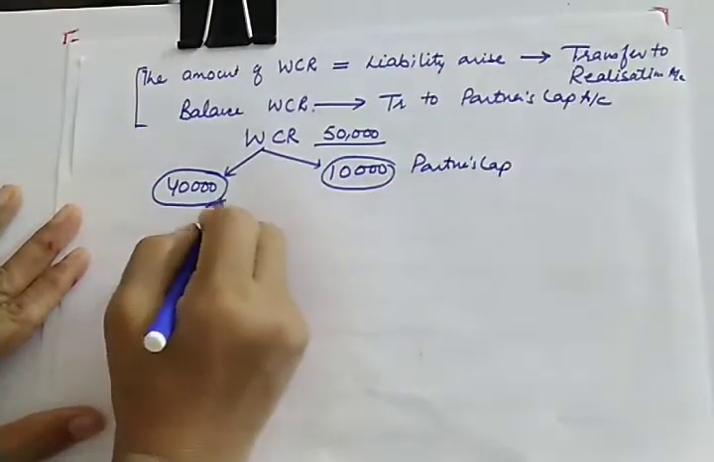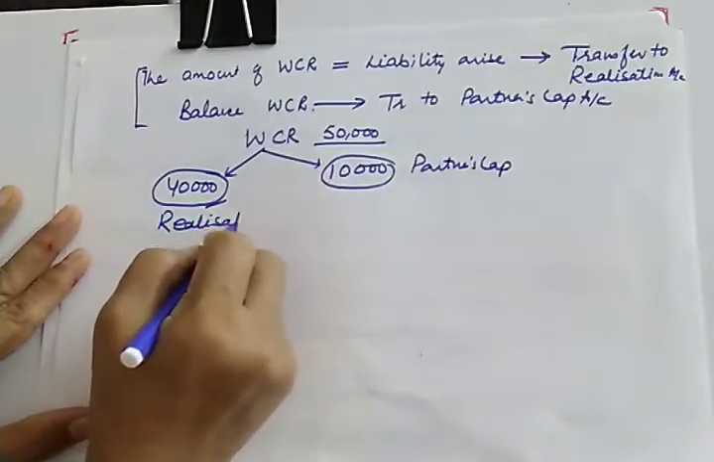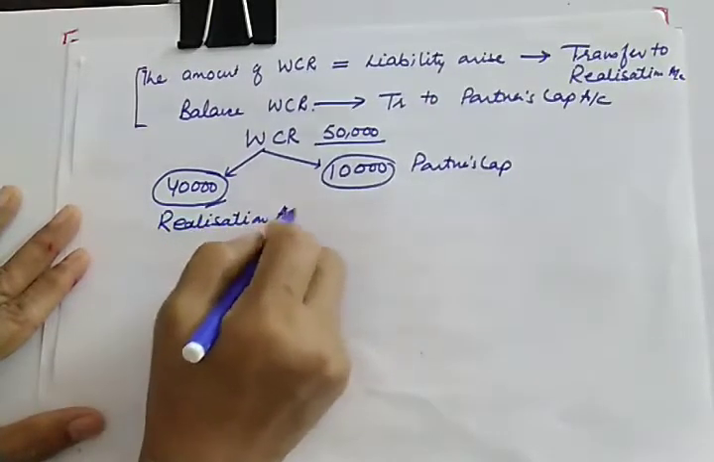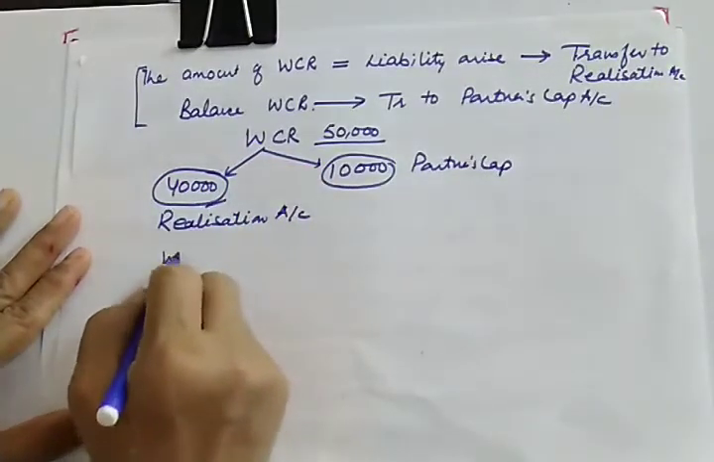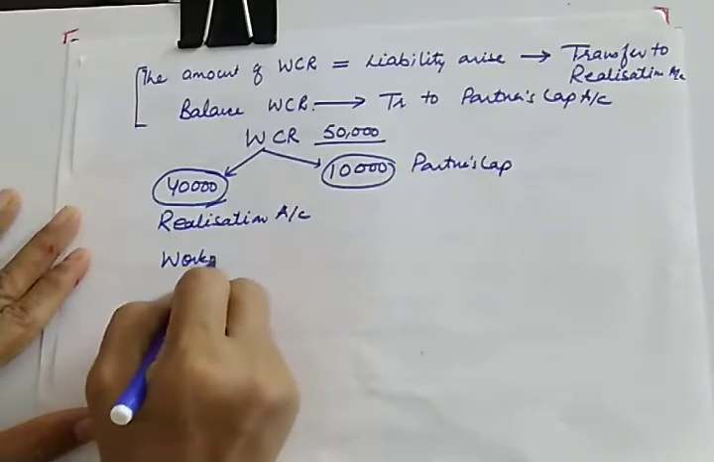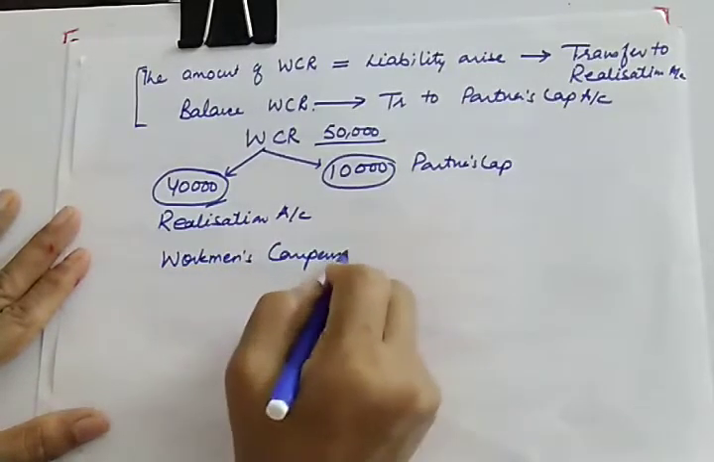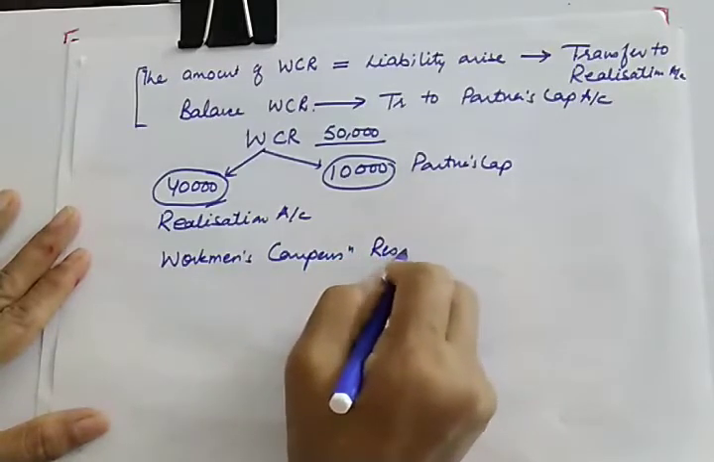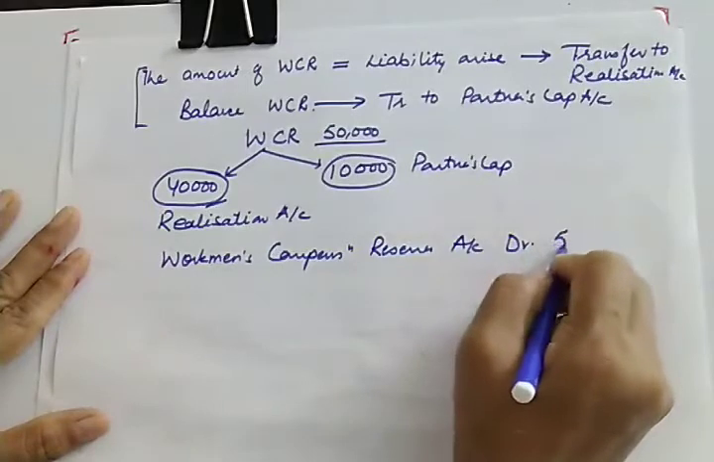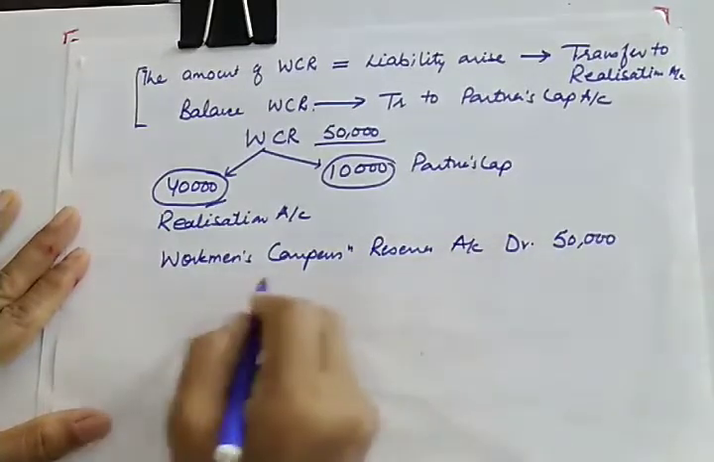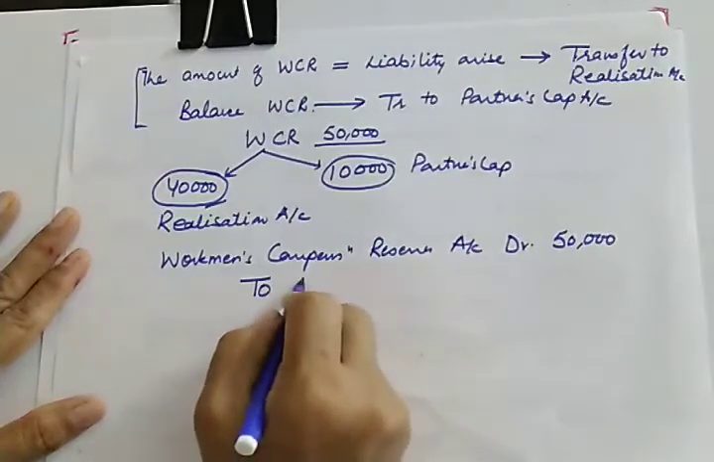So the one which is absorbed in meeting the liability will be transferred to realization account, right? So let us frame the journal entry. Journal entry will be workman compensation reserve account debit with how much? This will be with 50,000 and 40,000 will be transferring to the realization account.